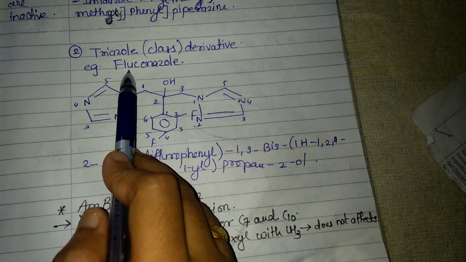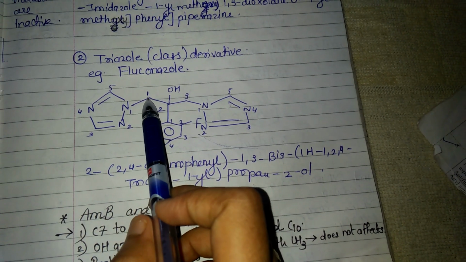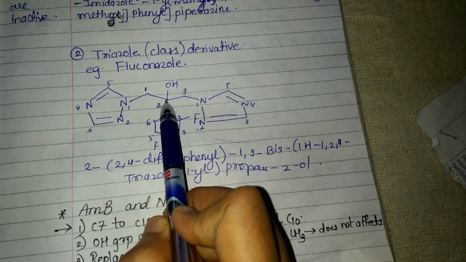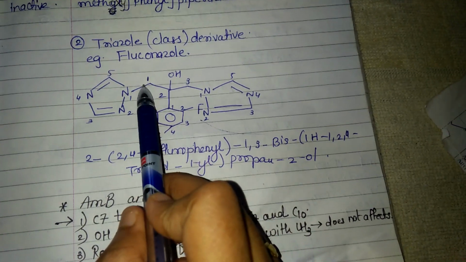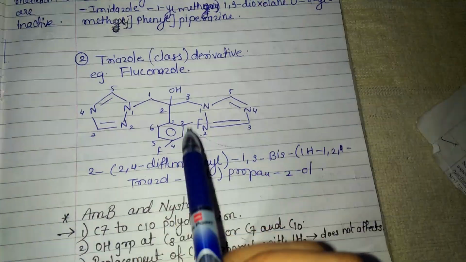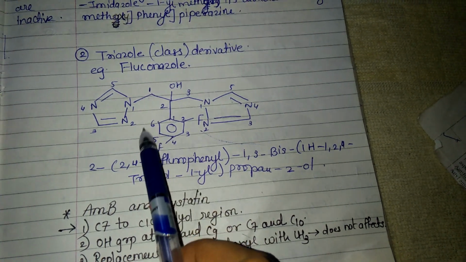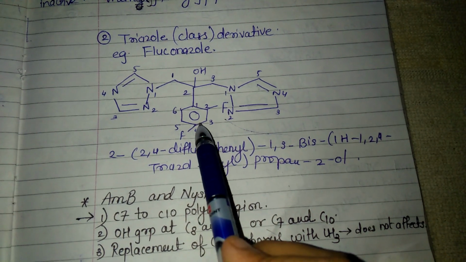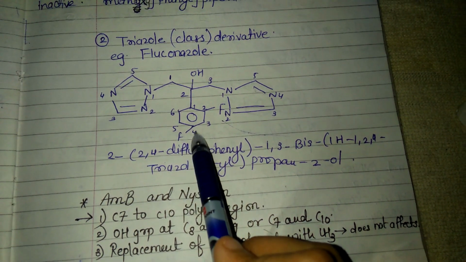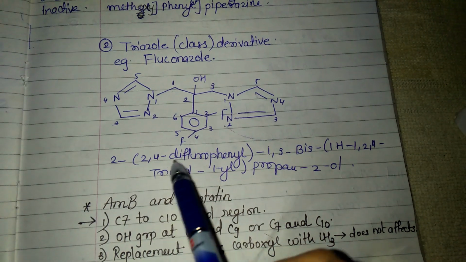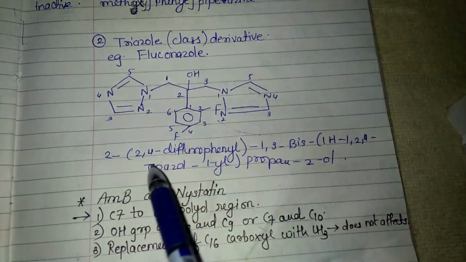Flu, there is presence of fluorine. We have to take the 3-membered ring propane on 1, 2, 3. On the 2nd position there is OH. On the 1st and 3rd positions, triazole and triazole. Then on the 2nd position there is presence of 2,4-fluorophenyl. Okay, then how can we nomenclate it?